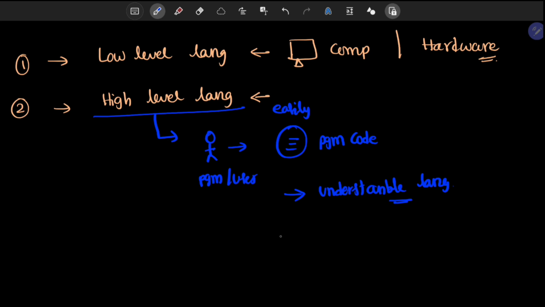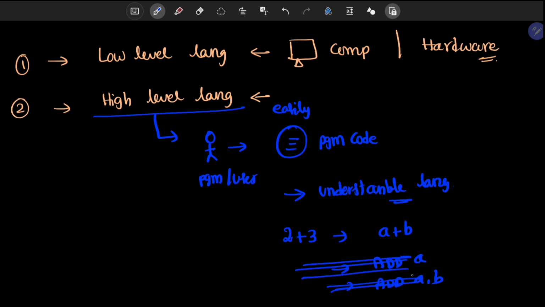So for example, I want to define an instruction like 2 plus 3. How to define it? We can define it like A plus B. Okay, but if you go to the machine side, we have to write add A comma B, like that we have to write mnemonics. So it is very difficult, but in a simple format we can write an instruction, we can write a mathematical expression. Okay, so that comes under high level language.